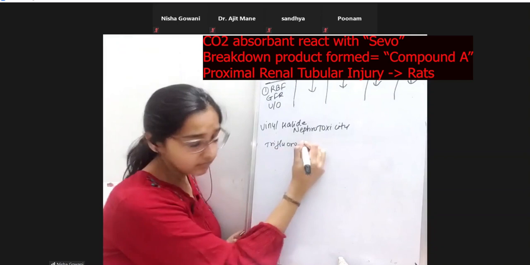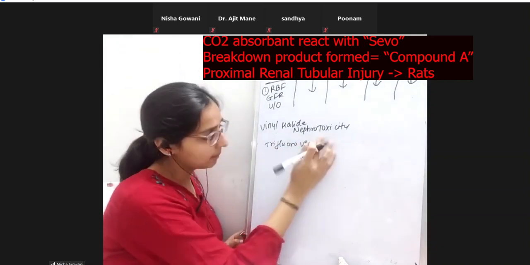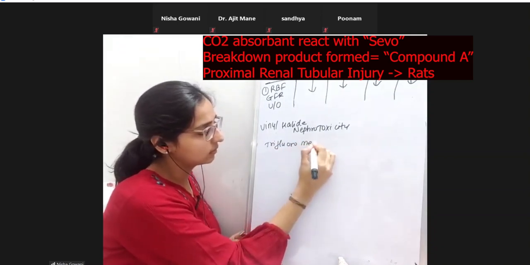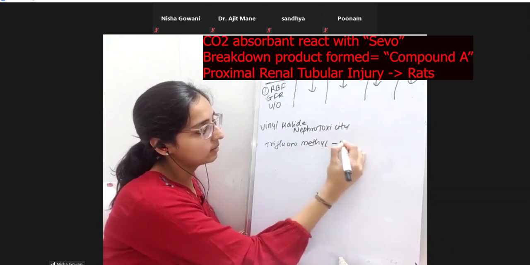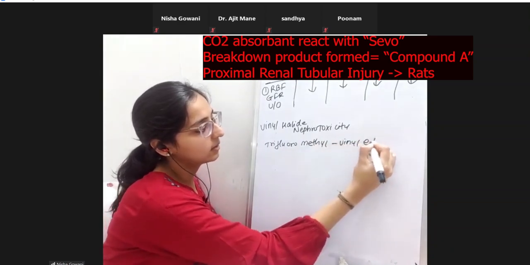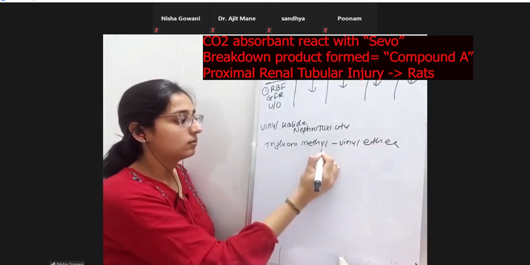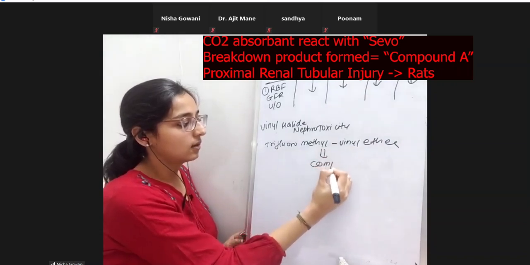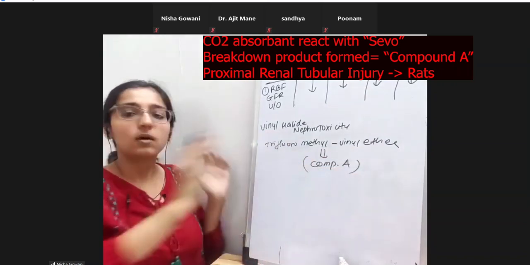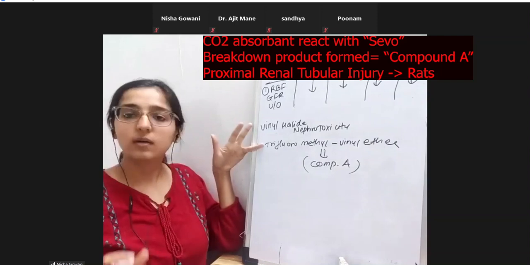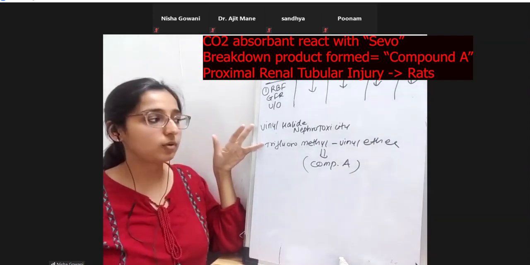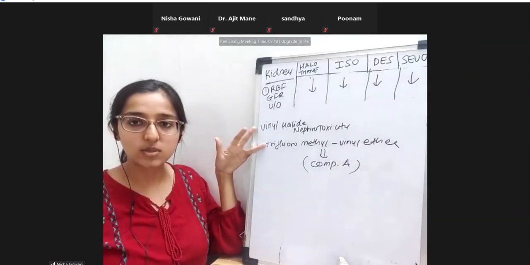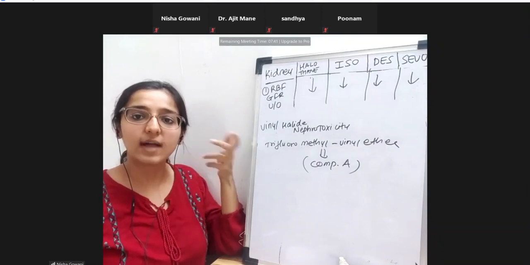trifluoromethyl vinyl ether, which is compound A, what we all know as compound A. If you don't remember this, trifluoromethyl vinyl ether is produced when the carbon dioxide absorbent reacts with sevoflurane.